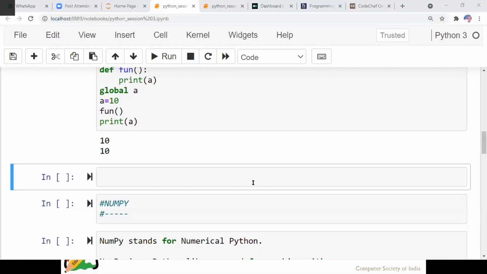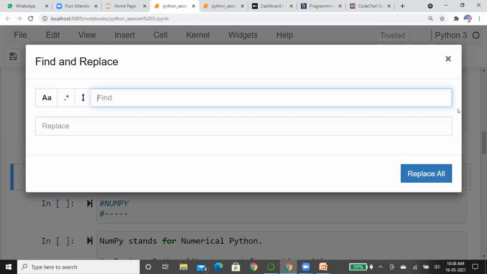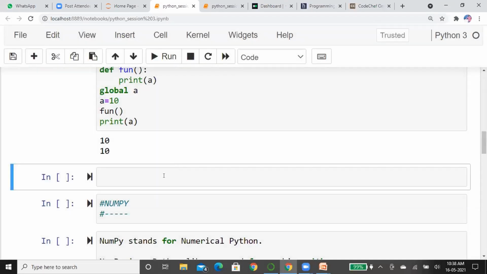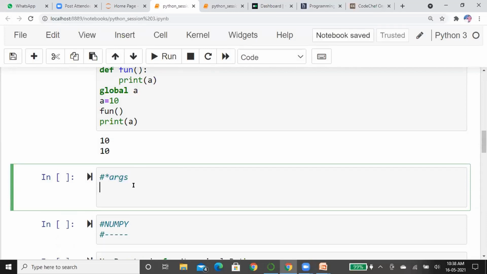Let me see. Suppose I'm going to define a function to check the args. What is this star args? We will check that.